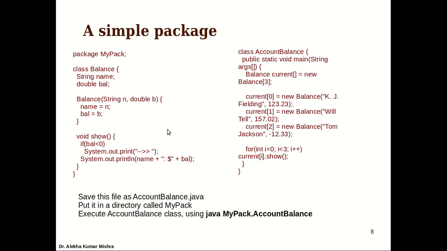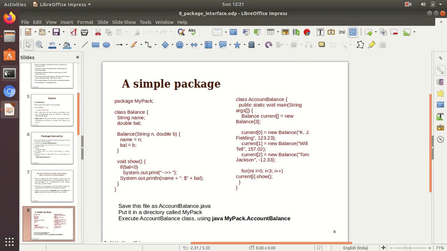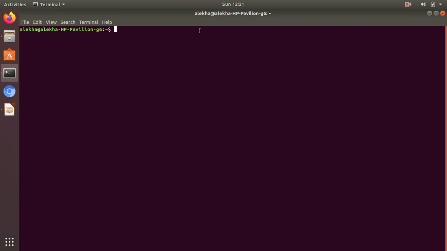Now let us see how we create and execute them. I'll show based on the command line. Let's say this is my working directory.